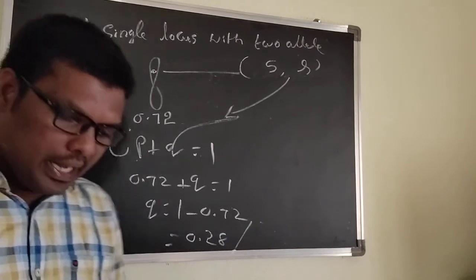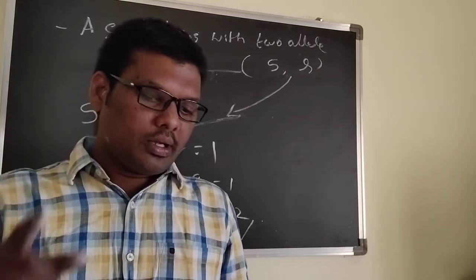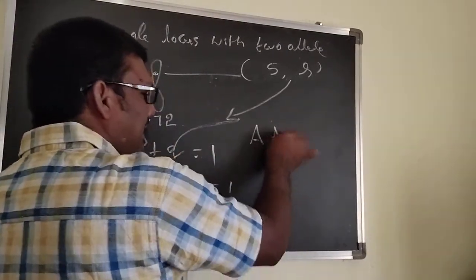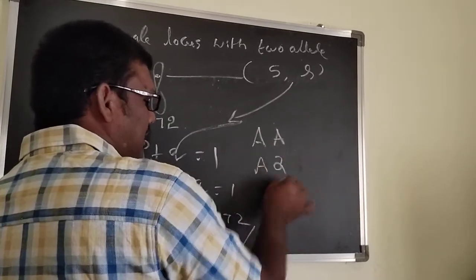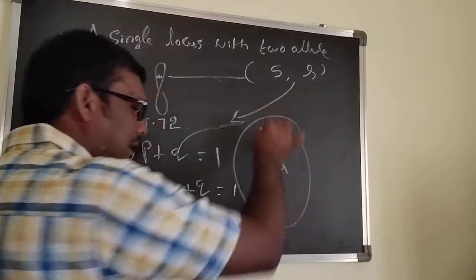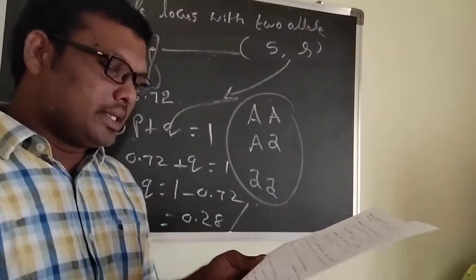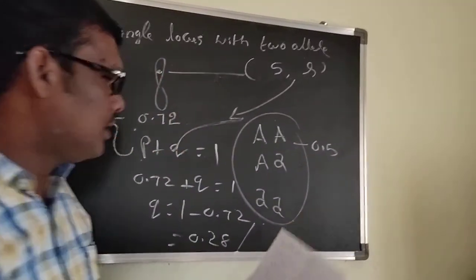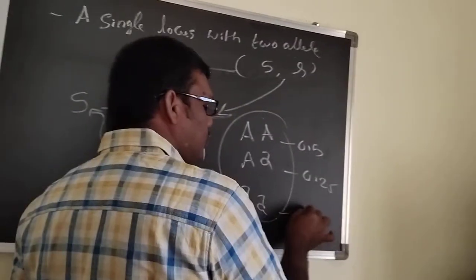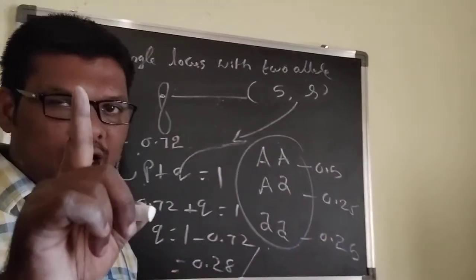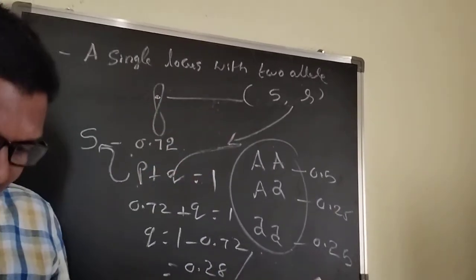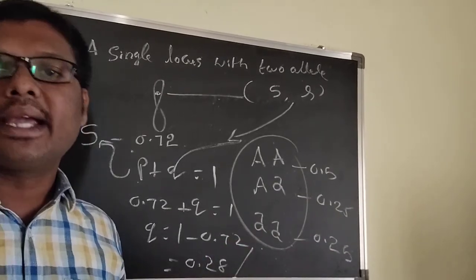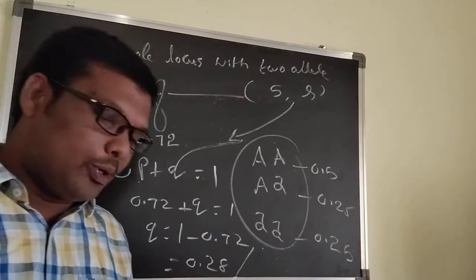And then here in the third question, if the genotypes are capital A, small a, small a, small a, I already gave this question. See, here they can ask the frequency of 0.5, 0.25 and 0.25. Total you can get the value 1. And they can ask the frequencies. Here these are the genotypical frequencies. They can ask the allelic frequency. Simply you can calculate it.